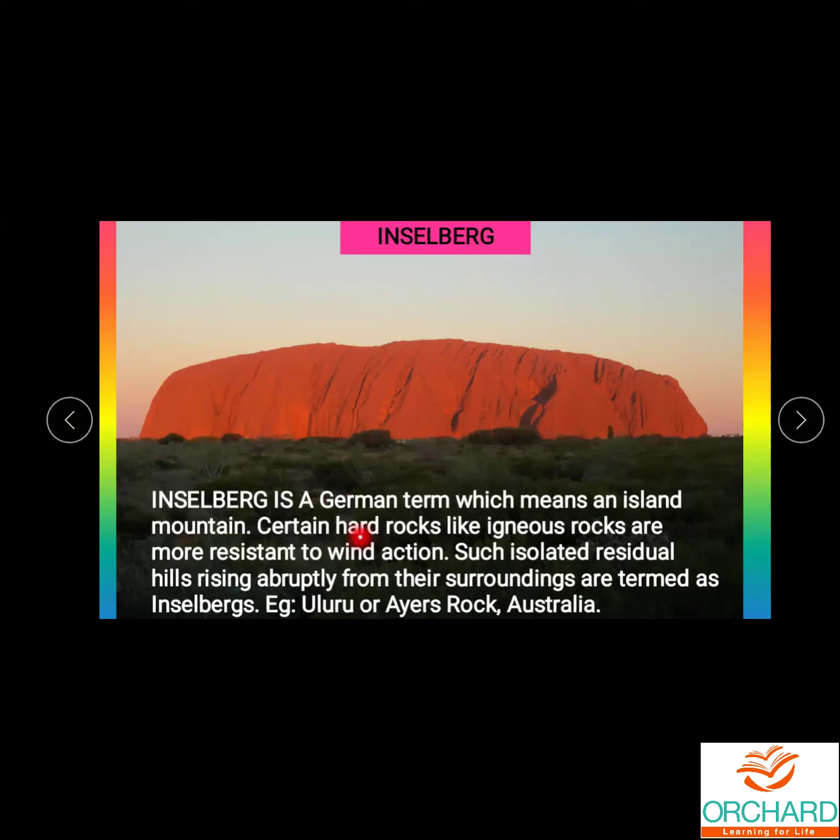Certain hard rocks like igneous rocks are more resistant to wind action. So, isolated residual hills rising abruptly from their surroundings are termed as Inselbergs. Example, this mountain, Uluru or Ayers Rock in Australia. It looks like an island, so it is called Inselberg, or otherwise called island mountain.